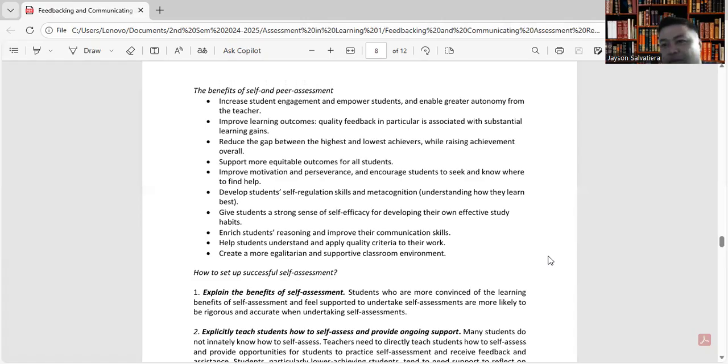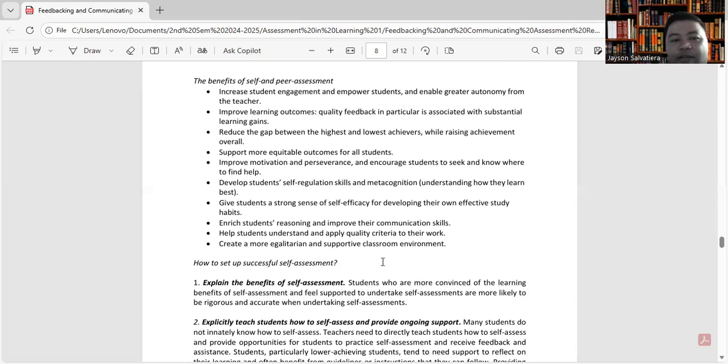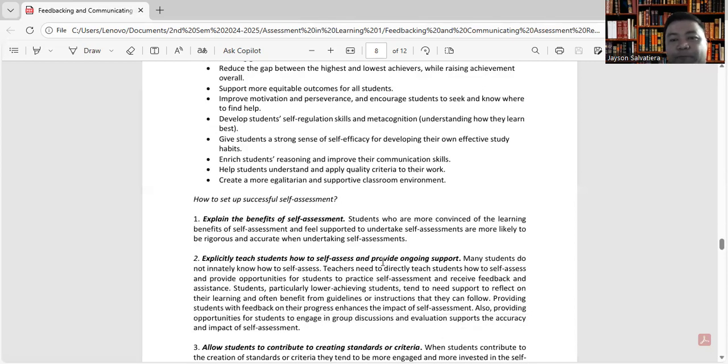So, at least nakikita ninyo sa mga kaklase ninyo kung paano sila nagpe-perform. Okay? And also, you reflect also with your own outputs. Okay? Nakikita ninyo kung nag improve ba kayo.